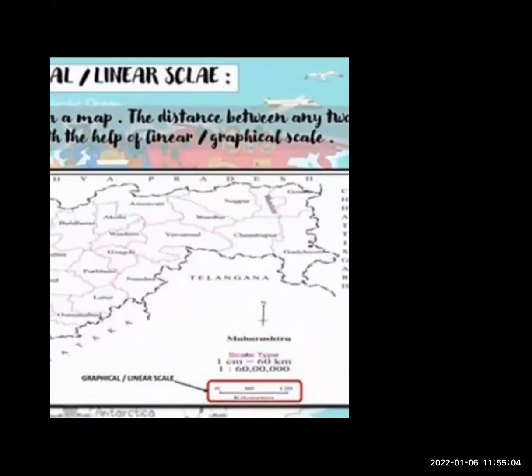Here you can see in the red box how the linear scale has been measured. Some kilometers are given: 10, 5, 0, 20, 30, 40, 50. These are all the kilometers given.